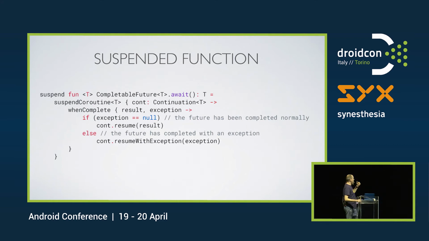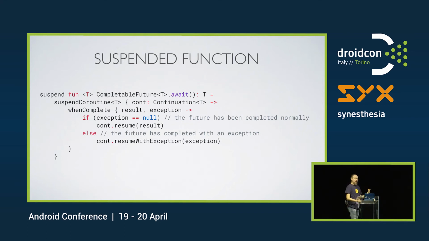Inside here, we call suspend coroutine function, which is a function inside the coroutine library. And when complete is a function on the completable future. So this await function here is an extension function on the standard completable future, which is part of the Java util concurrent library.